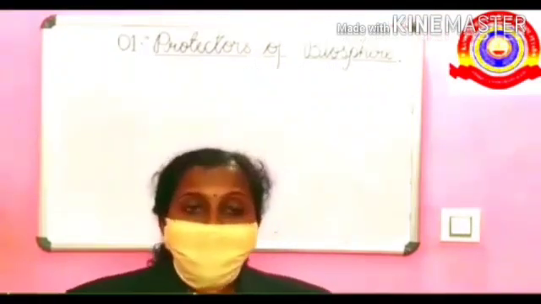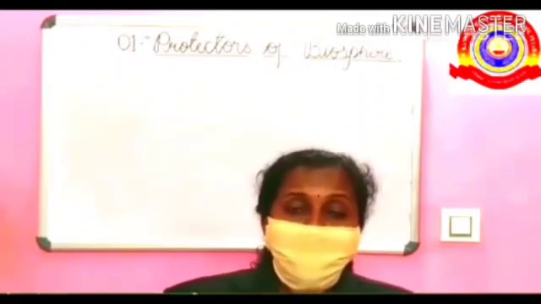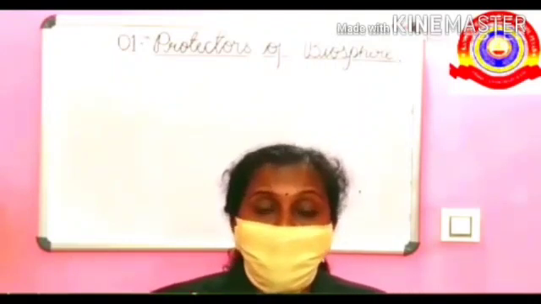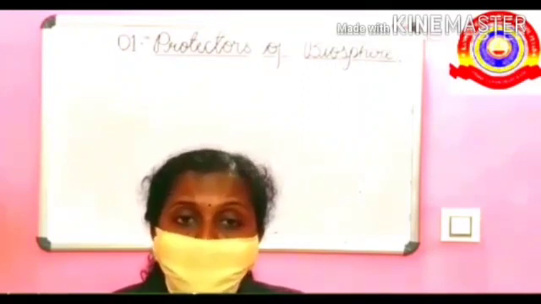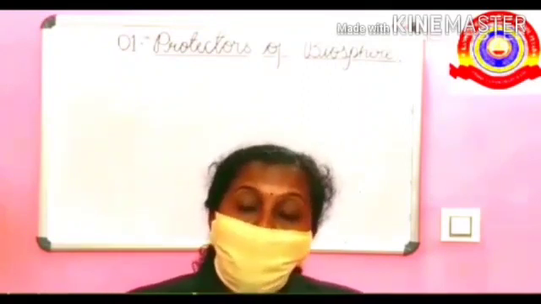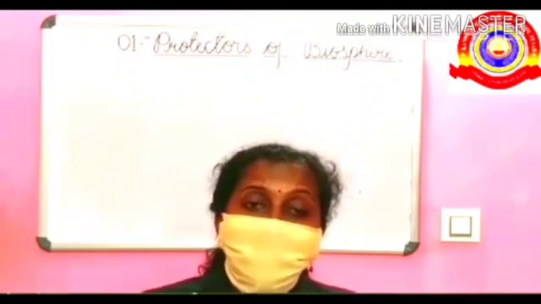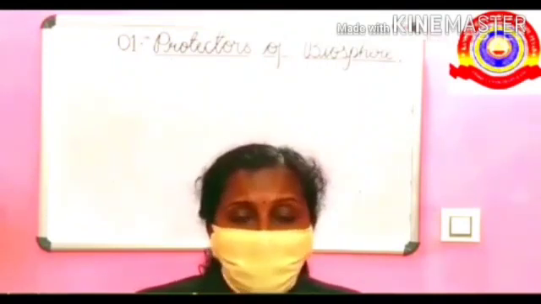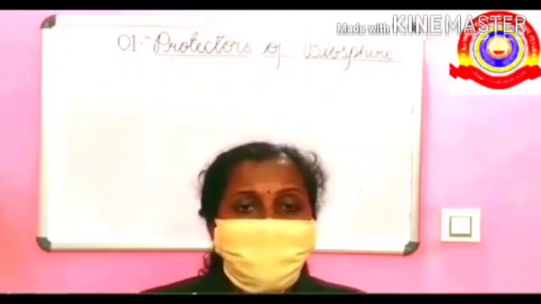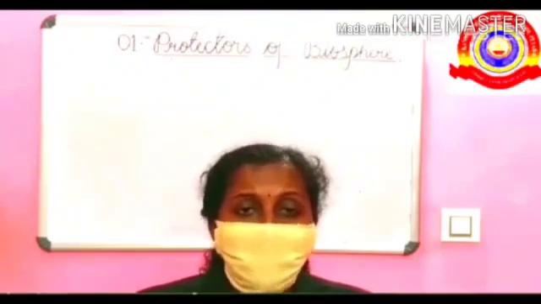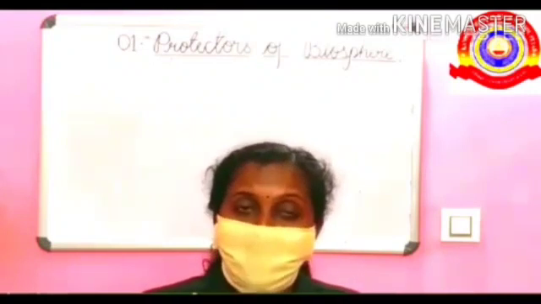On the next page you can see some indicators. Four indicators are there. The question is, why doesn't the level of oxygen in the atmosphere decrease? Here the answer is, the oxygen required for subsistence on earth is obtained through photosynthesis. Second question, why doesn't the level of carbon dioxide in the atmosphere increase? Because the plants absorb carbon dioxide for photosynthesis. Third question, which process in the plants regulates the level of oxygen and carbon dioxide in the atmosphere? It is photosynthesis.